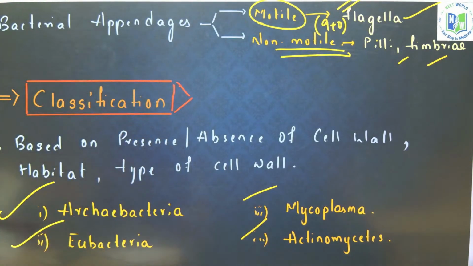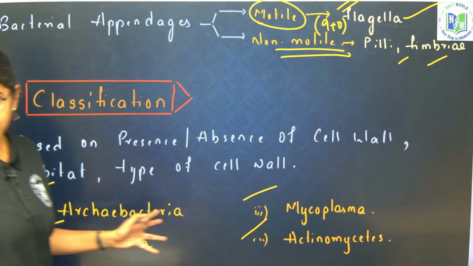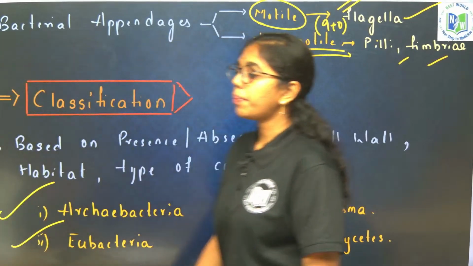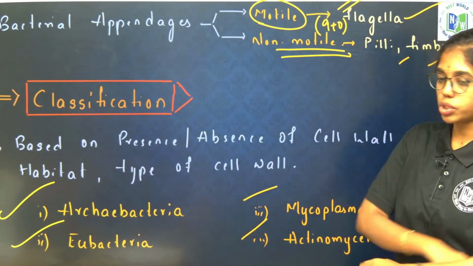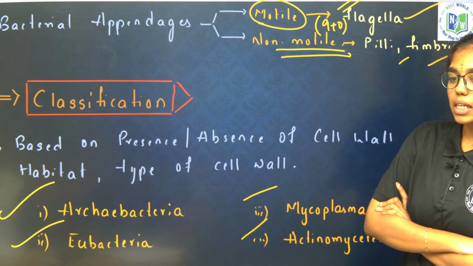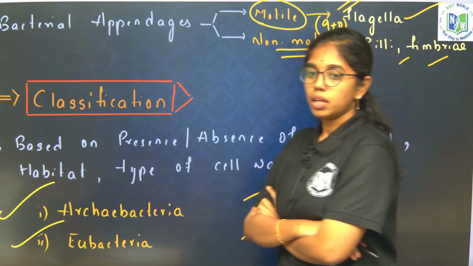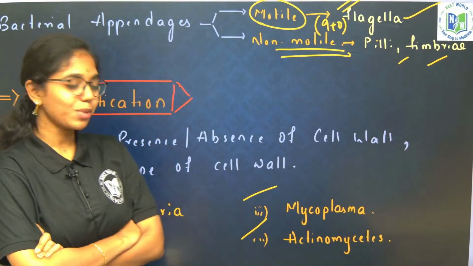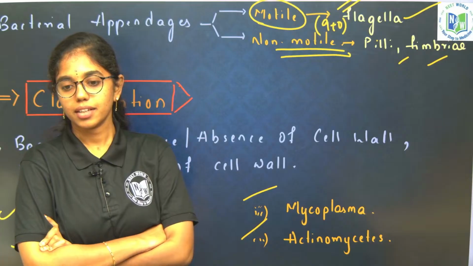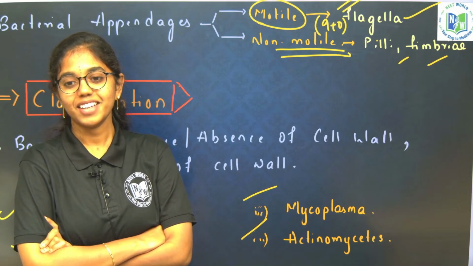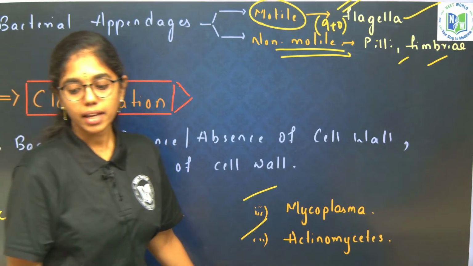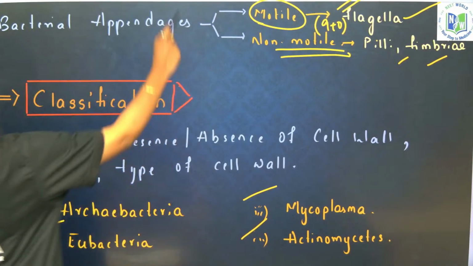Let me test your memory. We have learned the cell wall composition just now. Tell me, peptidoglycan is present where? Polysaccharides and lipids? Archaebacteria. No cell wall? Mycoplasma. And tell me, what is the cell wall composition of Actinomycetes? Mycolic acid.